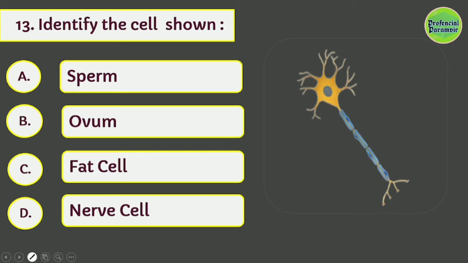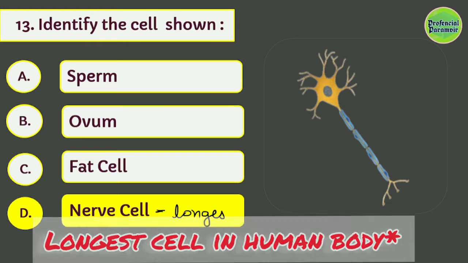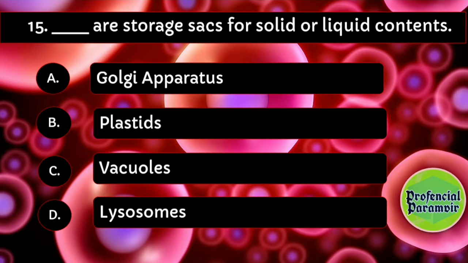Guys, you have to identify which cell is shown in this picture. Yes, it's the nerve cell. It's the longest cell. Alright. Next one. The process shown in the adjoining figure is of meiosis, mitosis, both of them, none. Guys, you have to name this process. It is given on the last page of the chapter before the exercises. Yes, this process is mitosis.